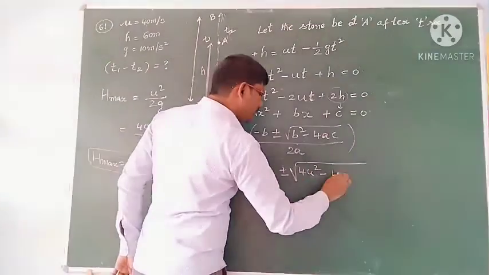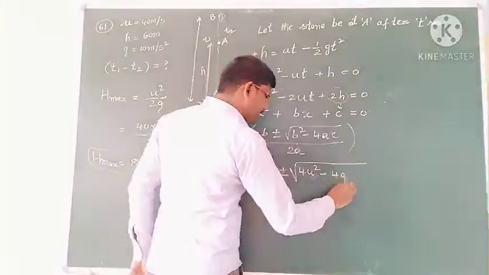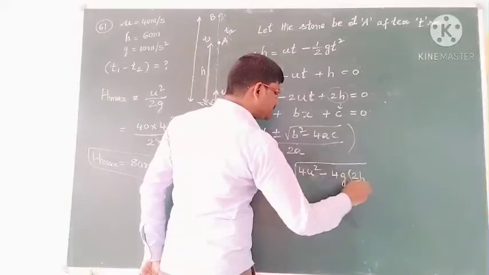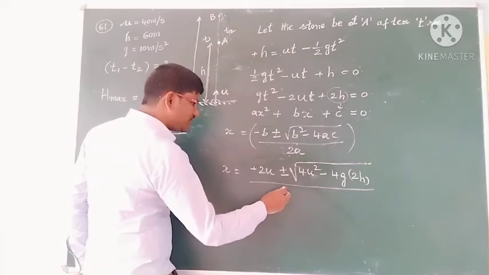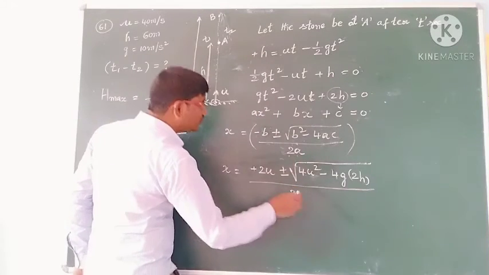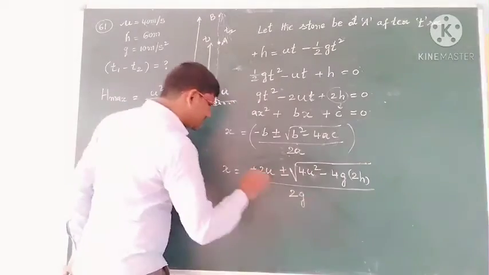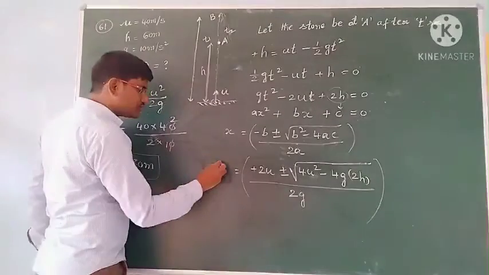So 4 into a value g, okay, and c value 2h. So by, what will you write students? 2 into a value, instead of a you have g. So this is the roots of x, this is t now, you are getting the roots of t.